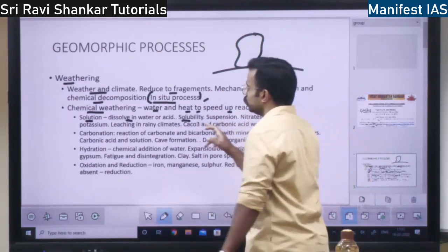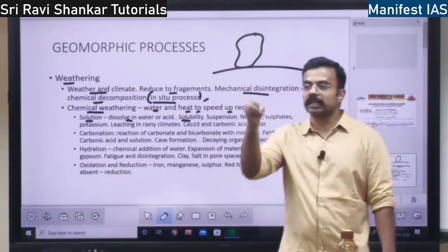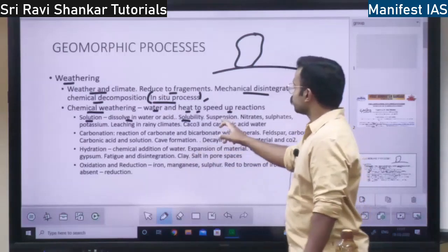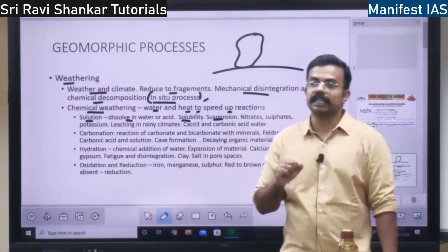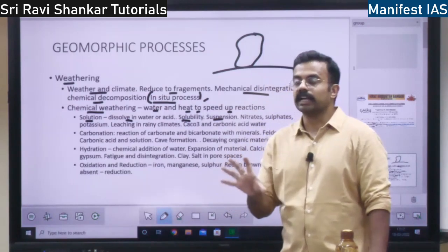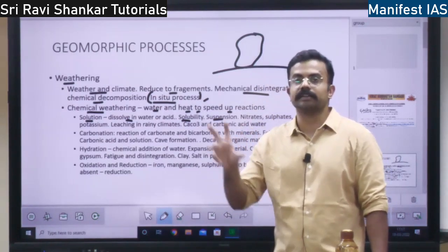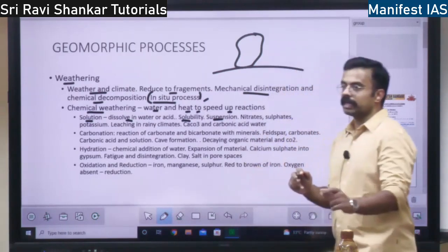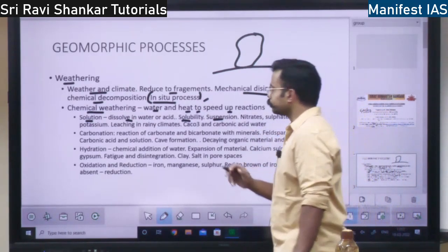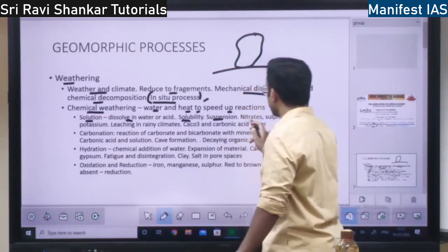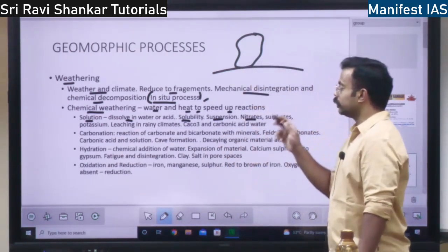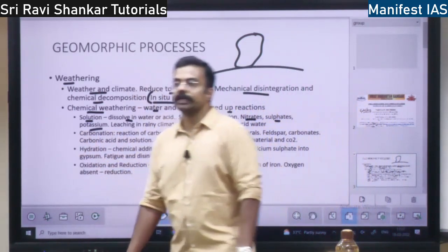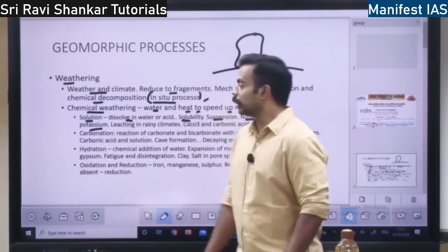So whatever you put in the water or acid, whatever the chemical element or material, that is called suspension material. Suspension material will be there in the solution, right? That will hold together, will become a solution and it will affect the rock, right? So what are the chemicals or materials which will be put in the water? Nitrates. Nitrates can be put in the water or acid to become a solution. Sulfates can be put into it.